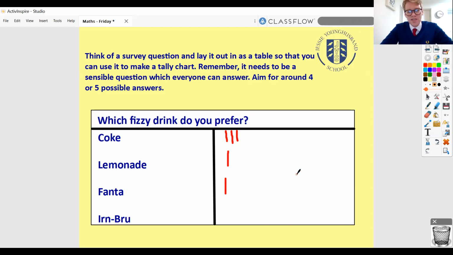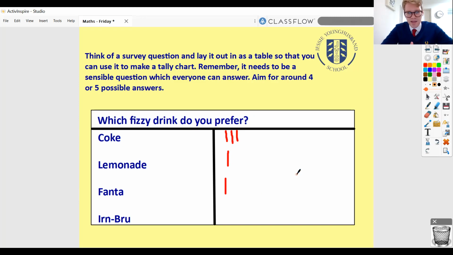One of the things we're going to do this evening is we're all going to answer each other's survey. So you'll be able to come on, you'll say, right, hello everyone, I'd like to know, which fizzy drink do you prefer? Your options are Coke, lemonade, Fanta, and Irn-Bru, and then you'll say, put your hand up for Coke. And you'll tally it up. Put your hand up for lemonade. Tally it up. And you get the idea. So hopefully that'll be a really good way to get loads of respondents in your survey. But however you want to do it, you can do it on the Zoom call, you can do it at another time, however you like.